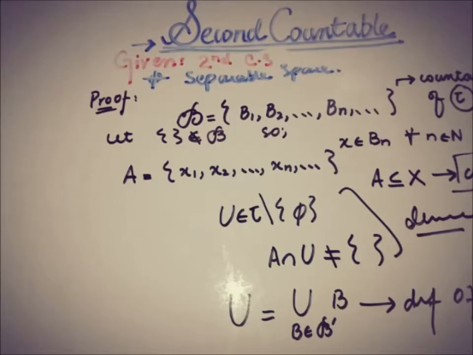So combining all, we get that X and tau, that is a second countable topological space, is also a separable topological space. So this is it for now.